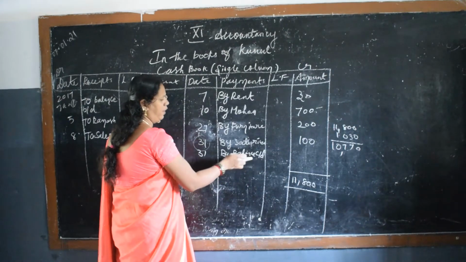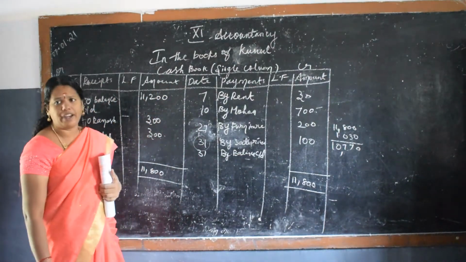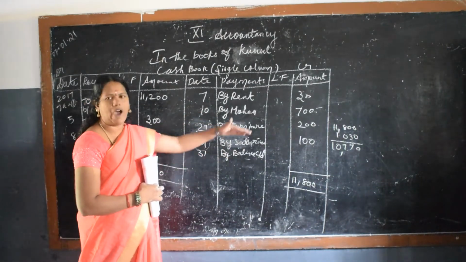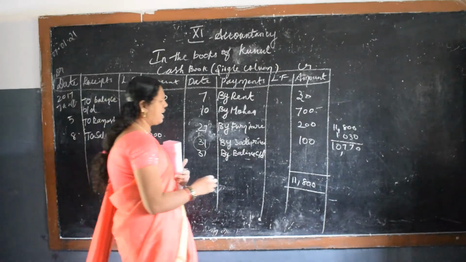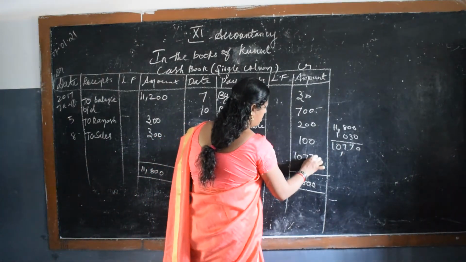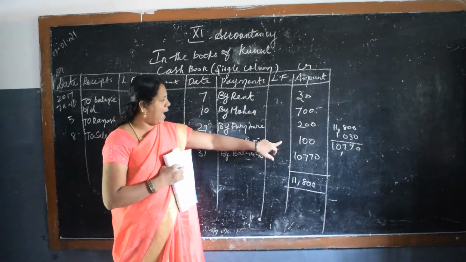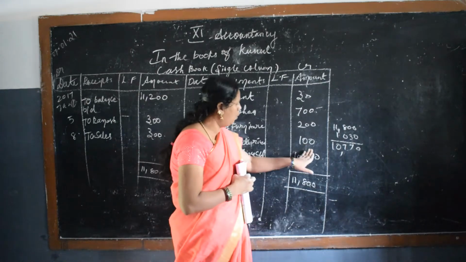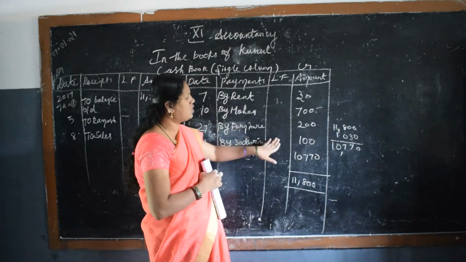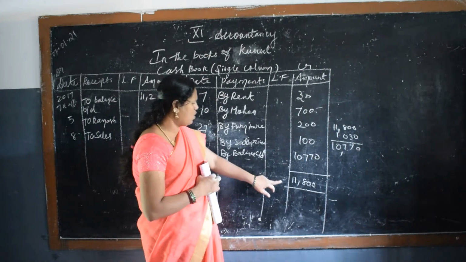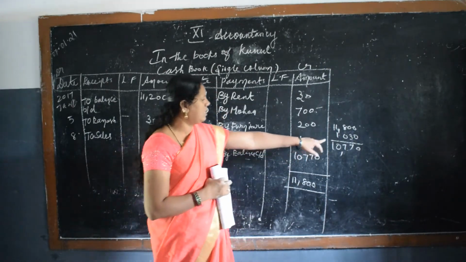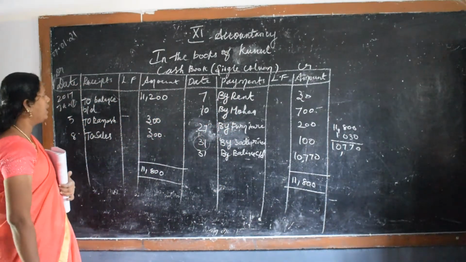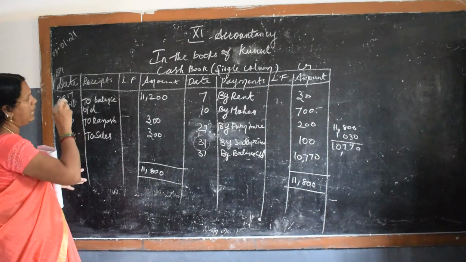It is carried down. In order to bring down the 11,800, we have carried down the value, because from the highest value, the amount which we got on the lowest value has to be deducted and you will get 10,770. You should not make a mistake. You should not add and put the value over here. You should do this calculation on the rough pages only. So 11,800 minus 1,030, you will get 10,770.